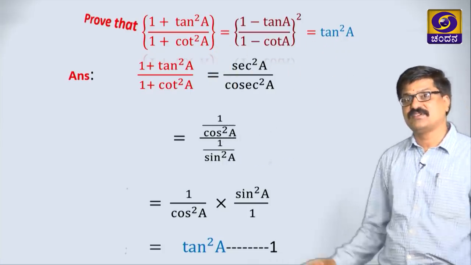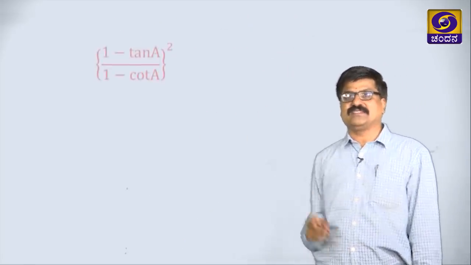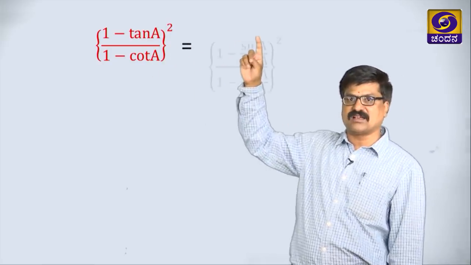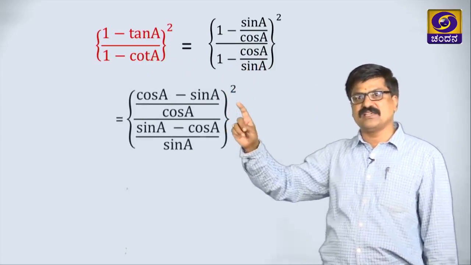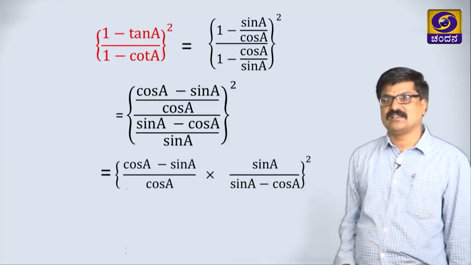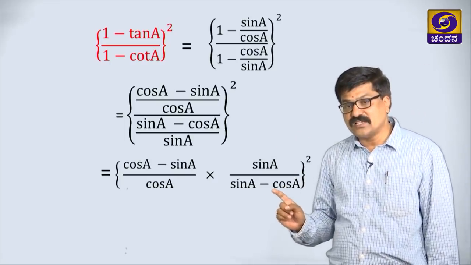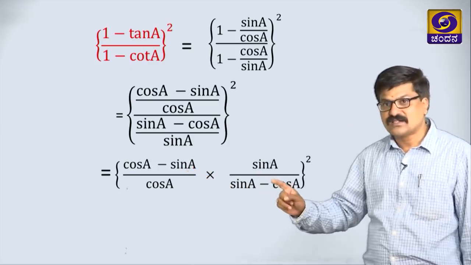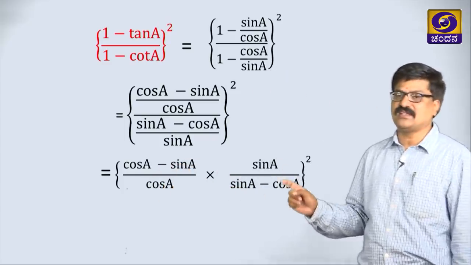What may be the next step? Consider the middle term here. In the next step I am taking the middle term. I am writing tan as sin by cos, cot as cos by sin, take LCM here, take the reciprocal here, square as it is only, but observe the denominator here as well as the numerator of this term are same, but the sign of each one is different here.